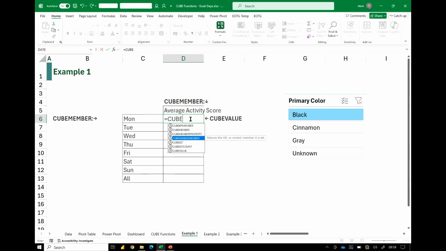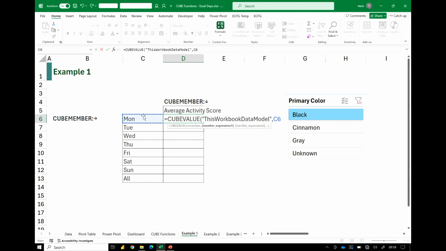So cube value. Again, we need to define this workbook data model. We're going to connect to our dimension, which was Monday. We're going to connect to our average activity score, close that bracket.